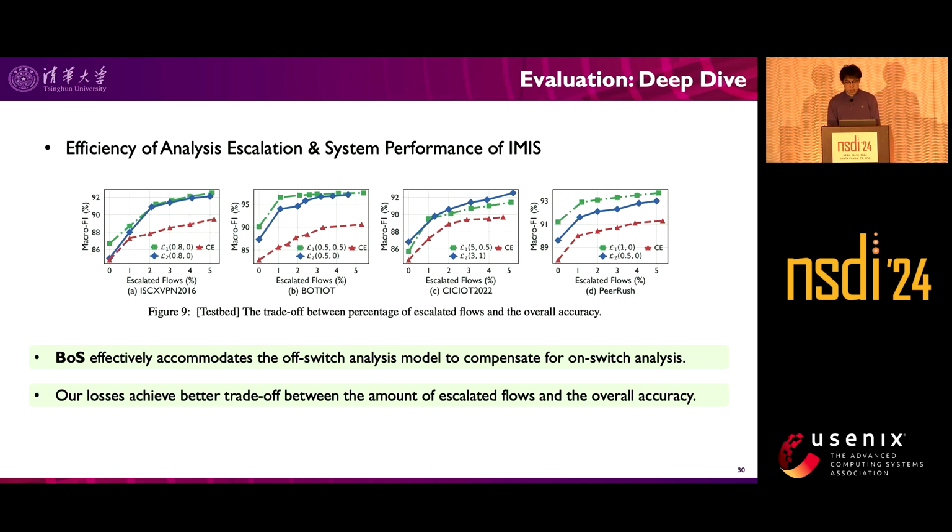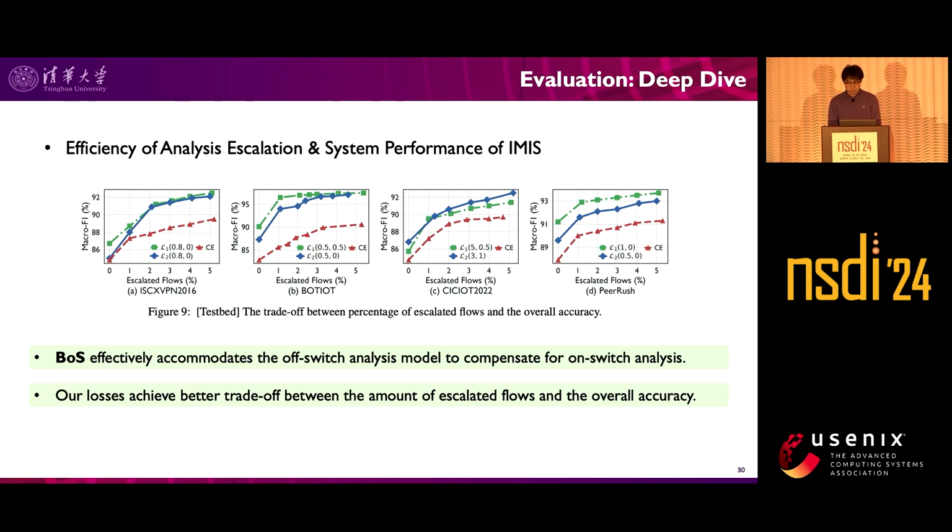For analysis escalation, this figure shows the trade-off between the amount of escalated flows and the improvement in overall accuracy.